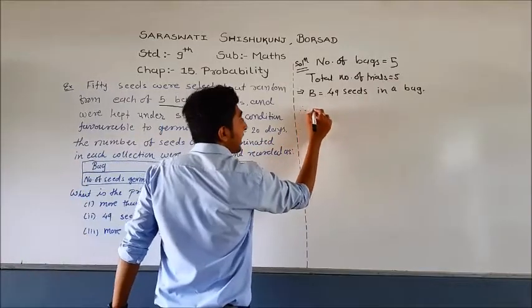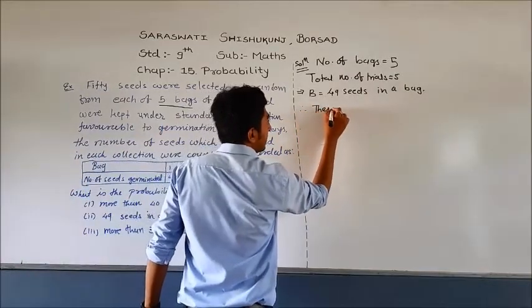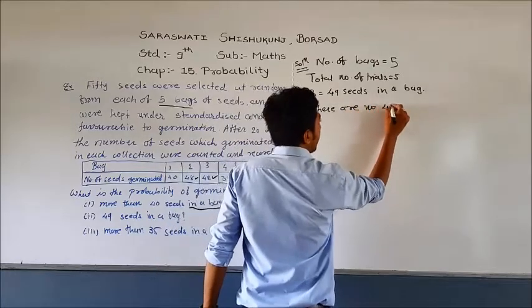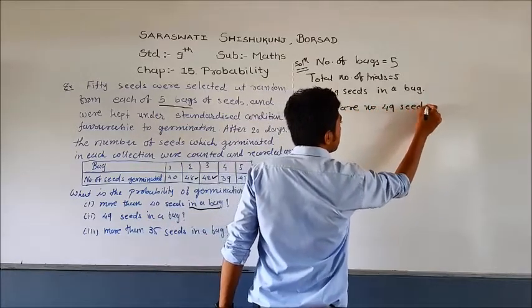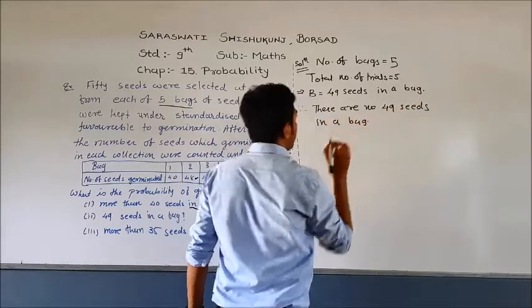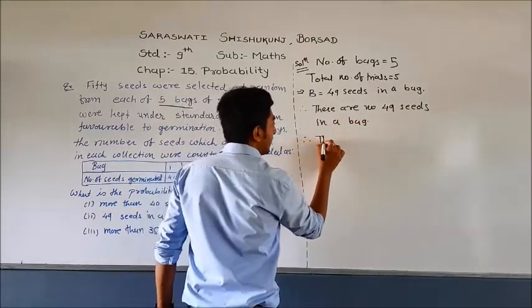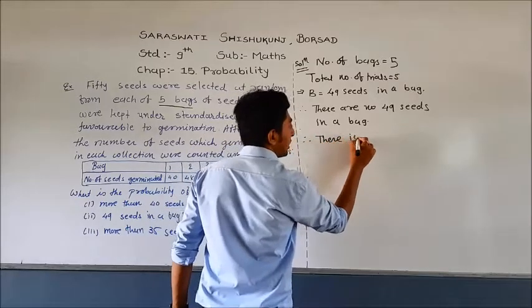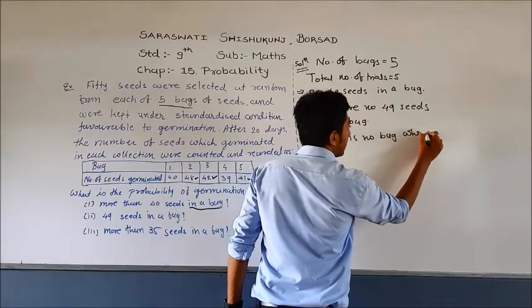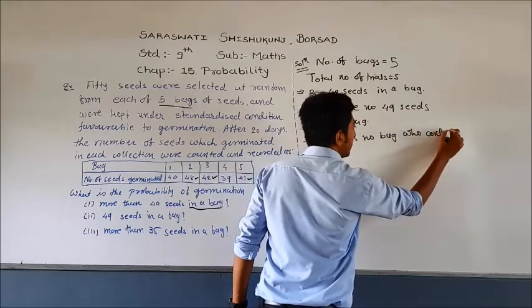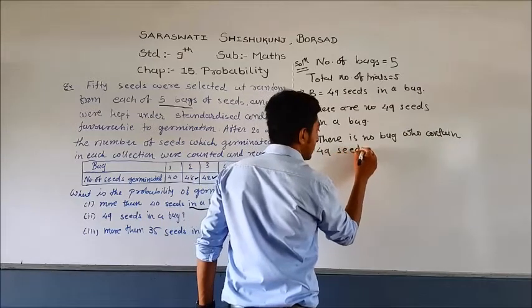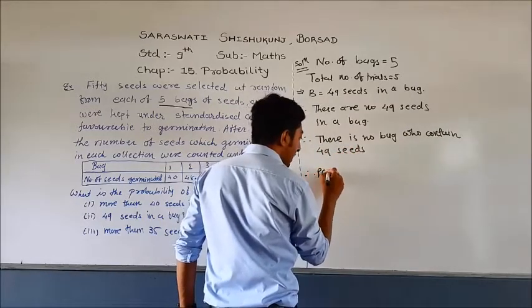So therefore, we can say there are no 49 seeds in a bag. Therefore, we can write there is no bag which contains 49 seeds.